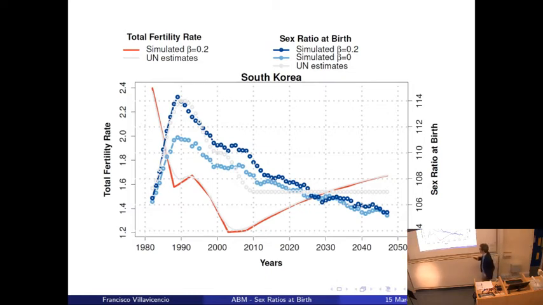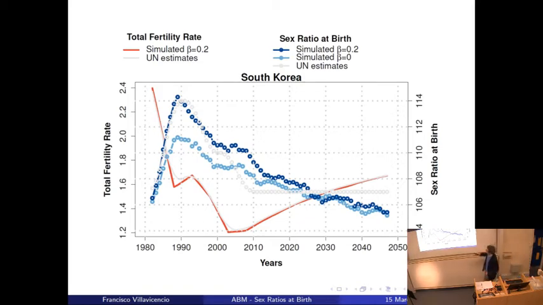What do we observe here? First, that our model is able to recover the total fertility rate. You see this gray line, maybe you don't see it very well, but it overlaps with the red line. So we are able to recover the total fertility rate estimated by the United Nations. Regarding the sex ratios at birth, here we have the gray line, the UN estimates, and these blue lines are 2 scenarios. The first scenario, the dark blue, has a beta equal to 0.2. What does it mean? The parameter beta determines the probability of abortion at parity 0, the probability of abortion before even having a child.